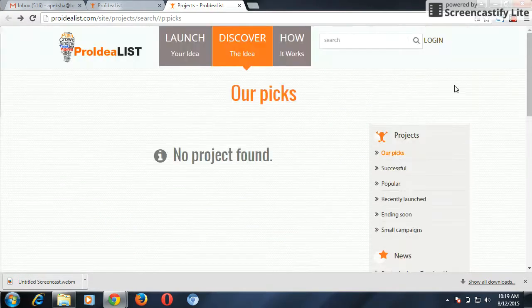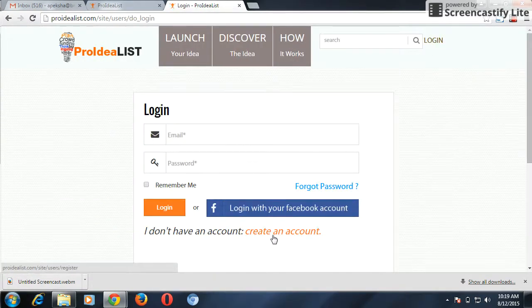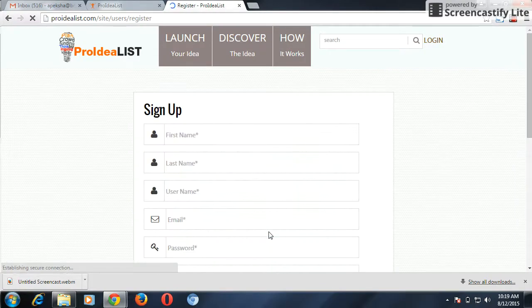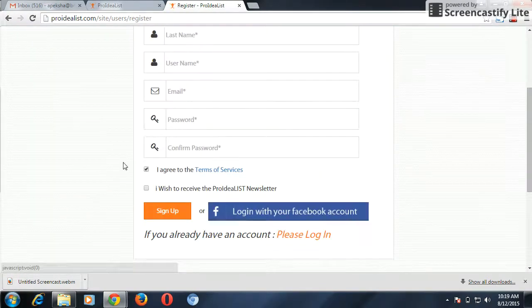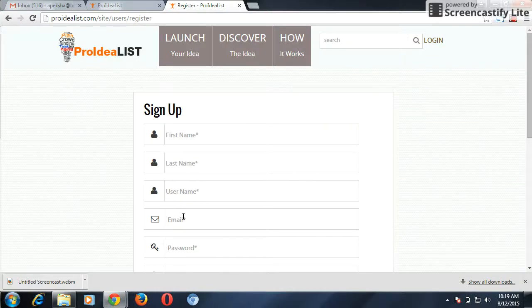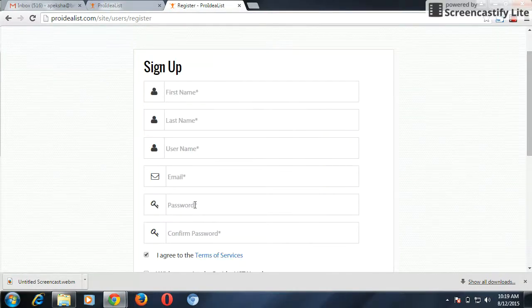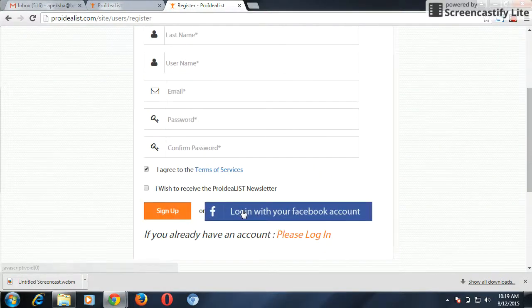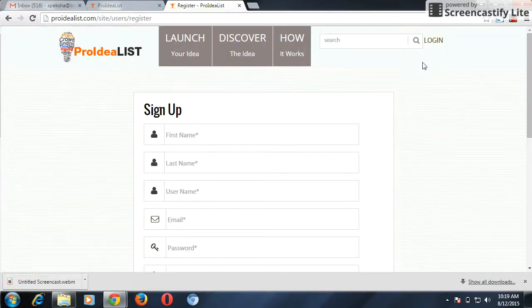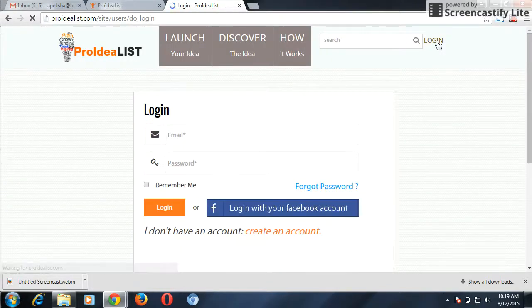He'll be able to launch an idea, or to get the details about an idea. He'll be able to create an account, after which he'll receive a verification link. After verifying the account, he can log in to his panel and can see the amount of funds that has been raised by him accordingly.